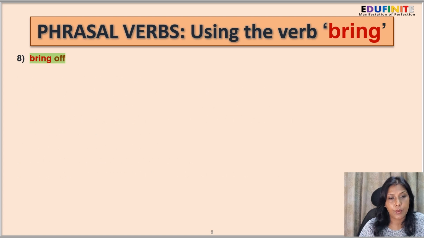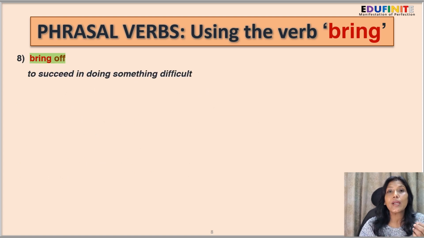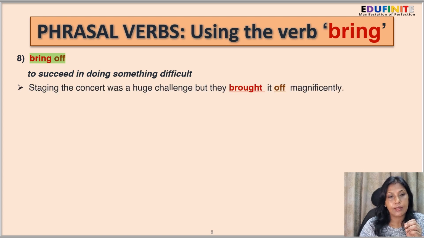Now the next one, bring off. Now what does it mean? To succeed in doing something difficult. Okay. Staging the concert was a huge challenge, but they brought it off magnificently. So for them, staging the concert, maybe they were high school boys or something, to stage a concert was a huge challenge for them, but they did it. They did a splendid job. So they brought it off magnificently.